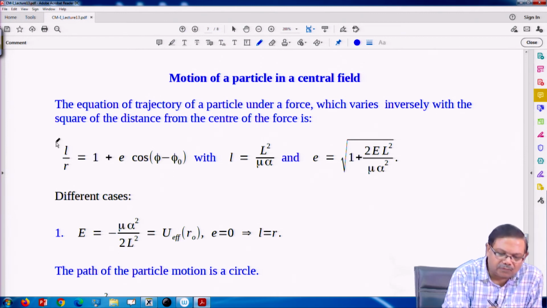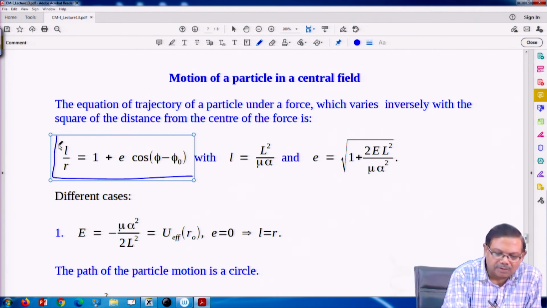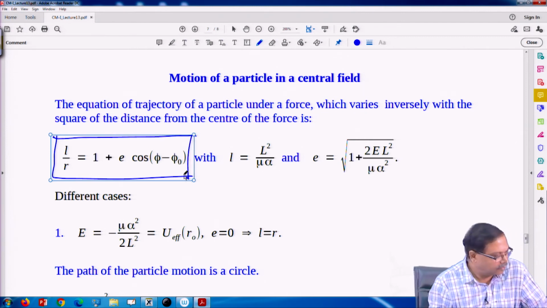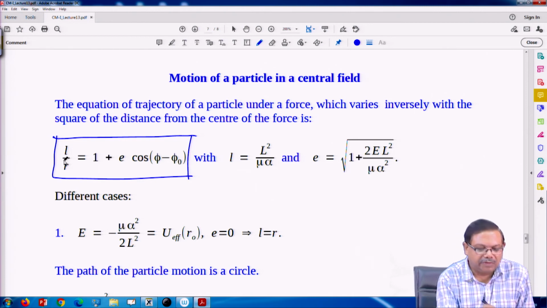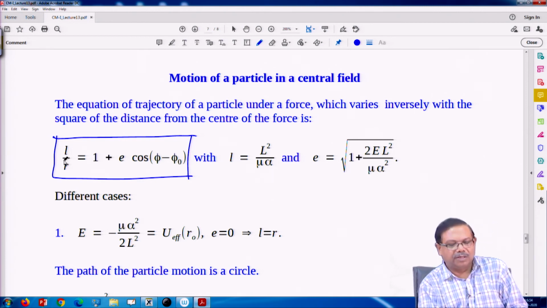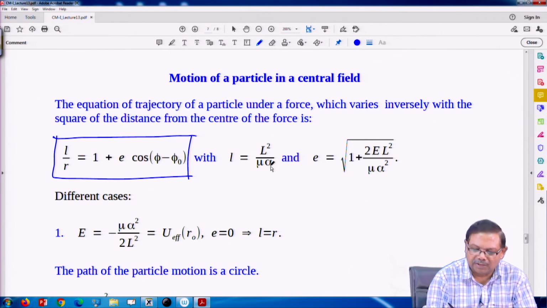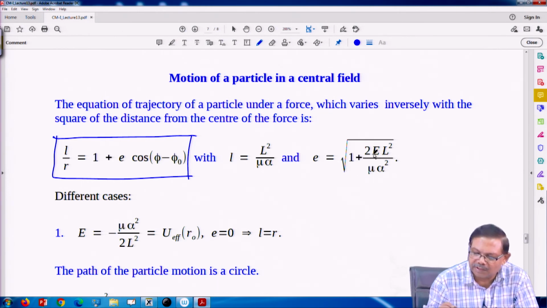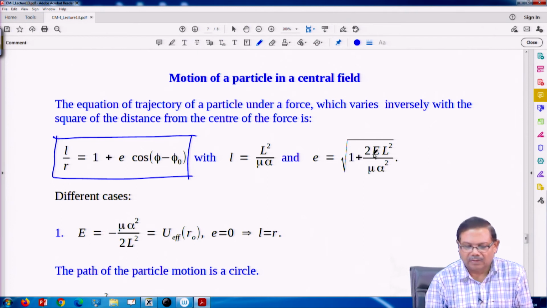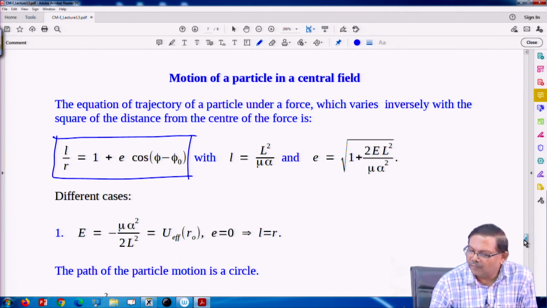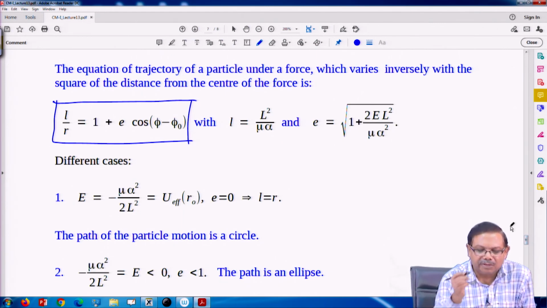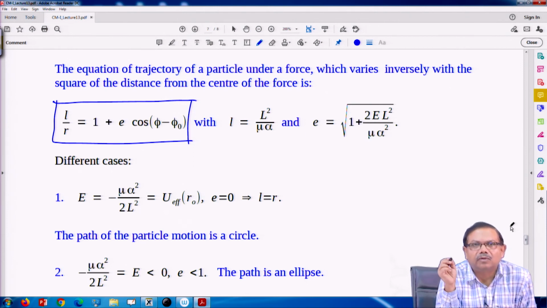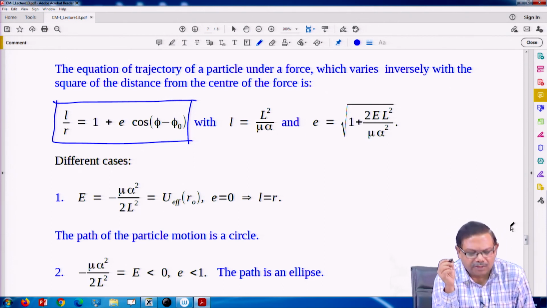The equation of a conic section in polar coordinates is already derived, and L is called half of the latus rectum, and it depends on the angular momentum, and eccentricity depends on the angular momentum as well as the energy of the particle. Okay. Now, let us consider different cases which we already mentioned from the plot of effective potential as a function